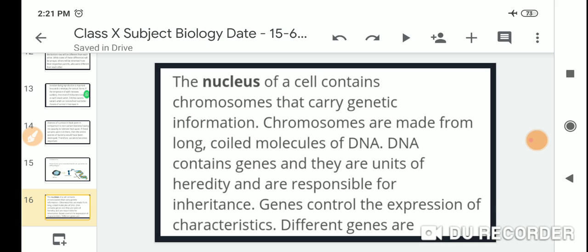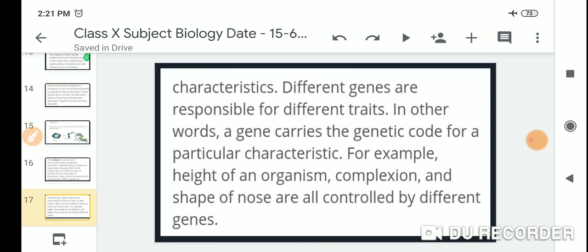Chromosomes are made from long coiled molecules of DNA. DNA contains genes, and they are the units of heredity and are responsible for inheritance. So genes control the expression of the characteristics. Different genes are responsible for different traits. In other words, a gene carries the genetic code for a particular characteristic.